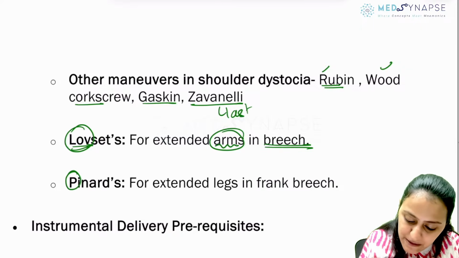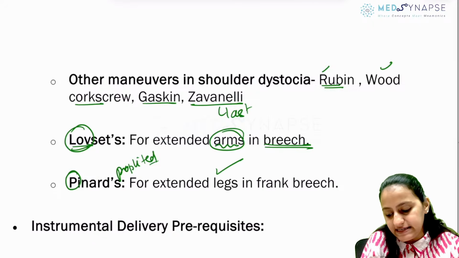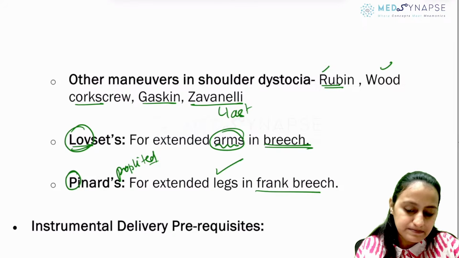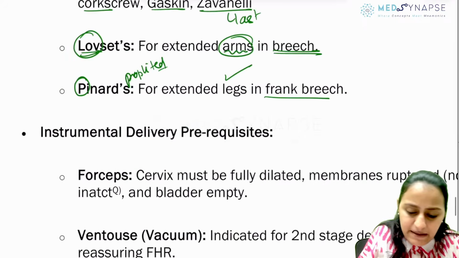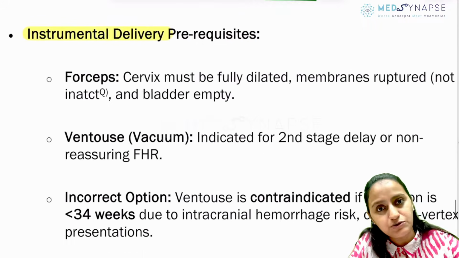And Pinard's, P for P, that is for popliteal fossa. Basically, remember the legs. Okay, for extended legs in frank breech. That is what the Pinard's maneuver is for. Right? Coming to instrumental delivery, that is forceps and vacuum, the ventouse.